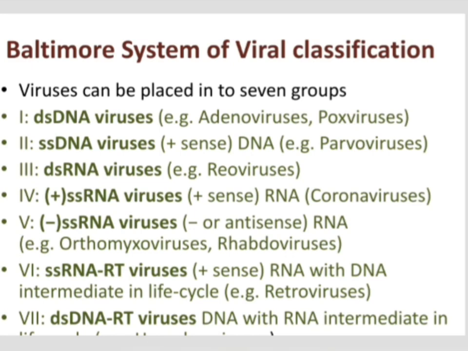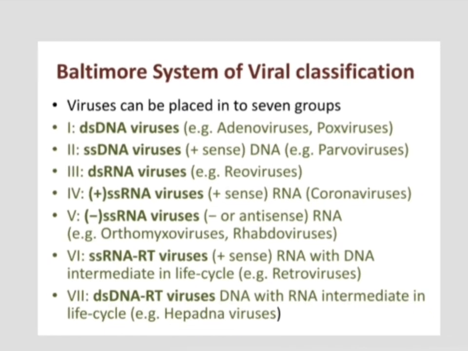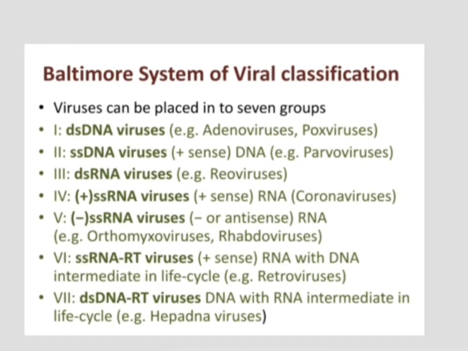And group 7 includes double-stranded DNA retroviruses, with DNA with an RNA intermediate in the life cycle. So they possess DNA, but they will produce an RNA intermediate in the life cycle. Hepadnaviruses are examples of this group of double-stranded DNA retroviruses.